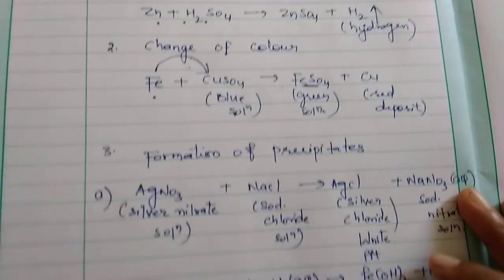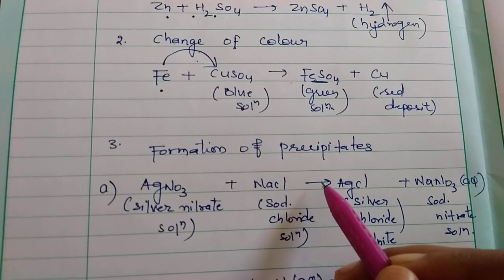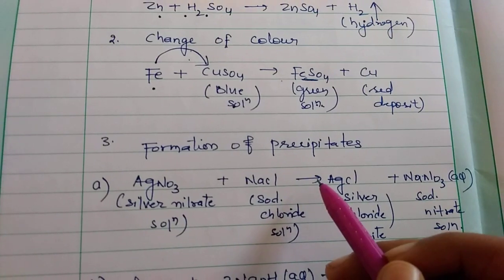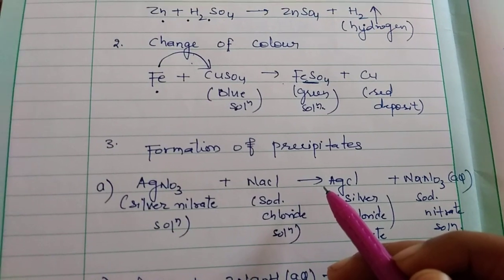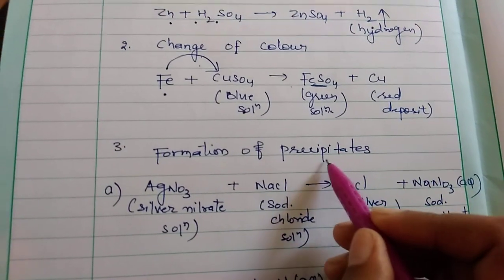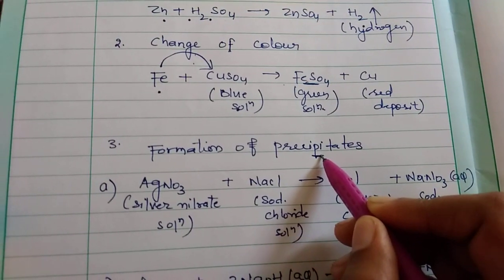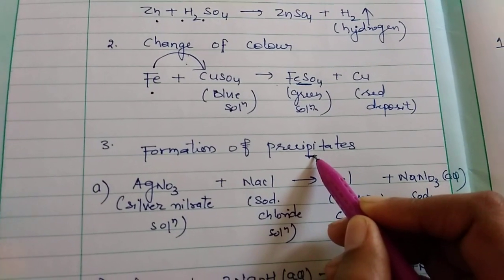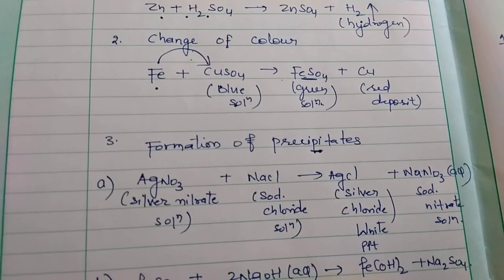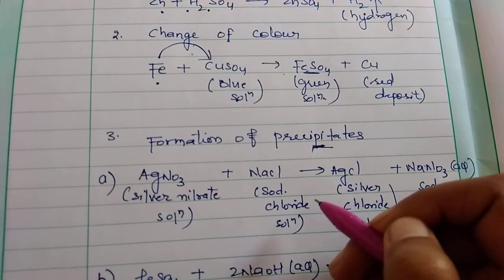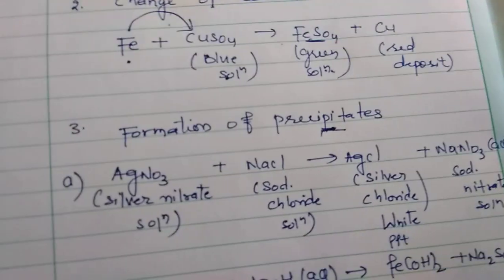Third, certain chemical reactions are characterized by formation of an insoluble solid substance. What is a precipitate? An insoluble solid substance is called a precipitate. For example, you can see this chemical reaction.